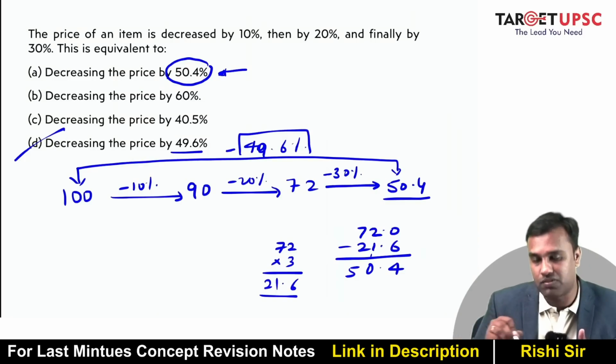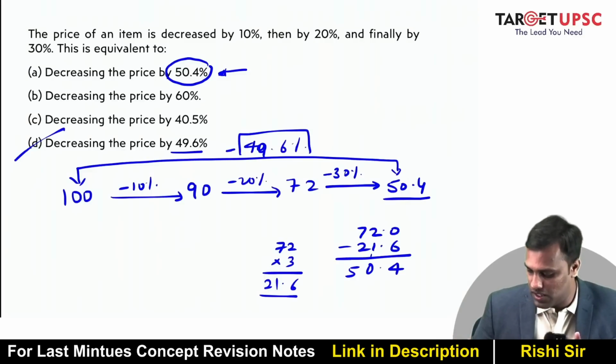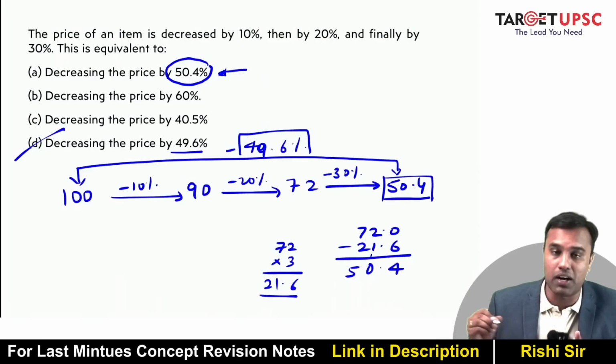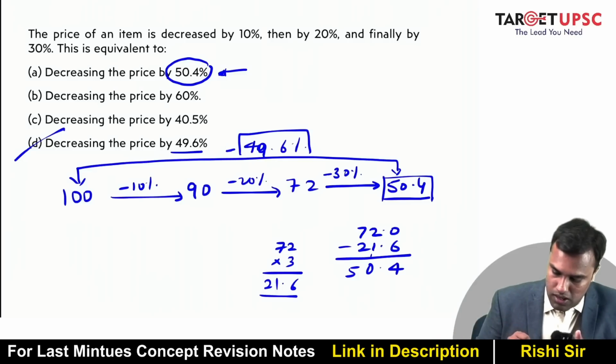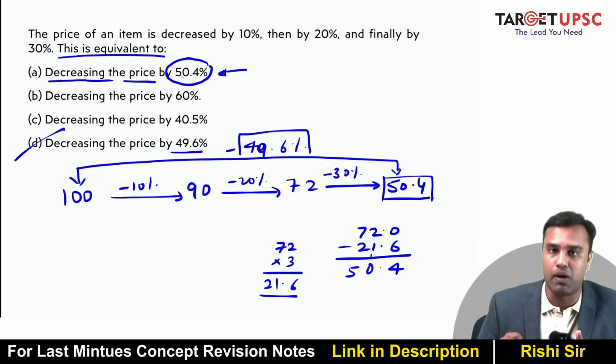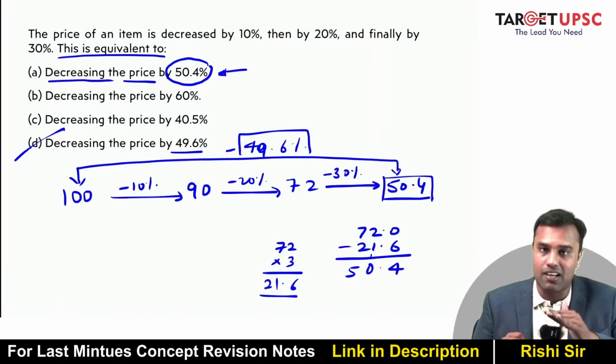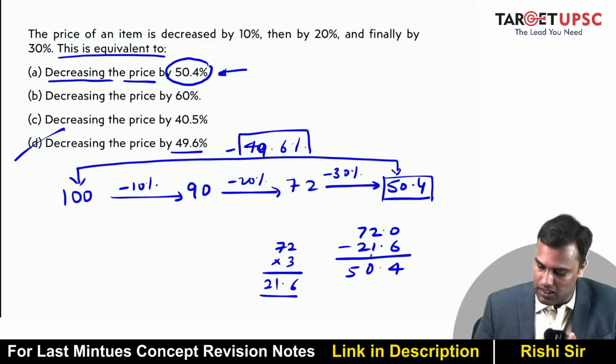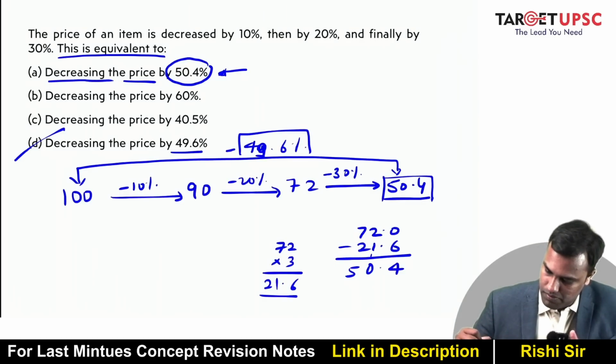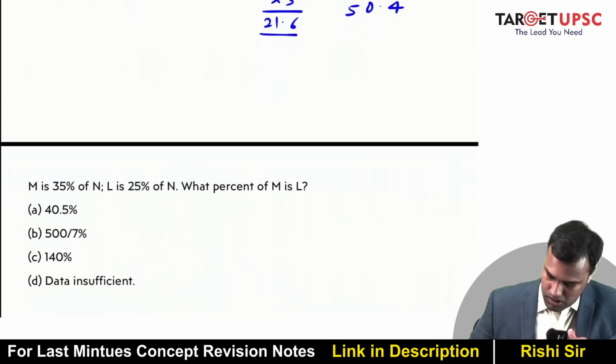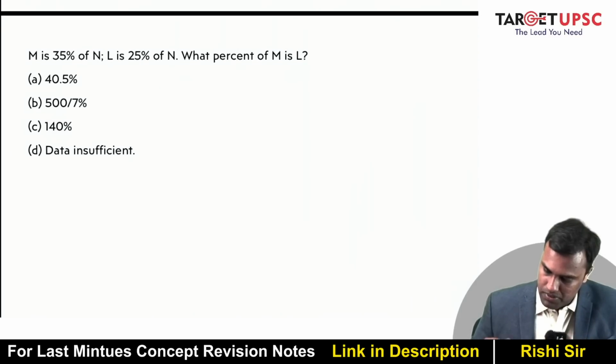They deliberately give this as option 1 because chances are the moment you see this, you will mark that answer as the option. Okay. But what are they asking? This is equivalent to what? Decreasing the price by. That means how much is the decrease in percentage? So that decrease in percentage is 49.6. All right. Let's move to next question.